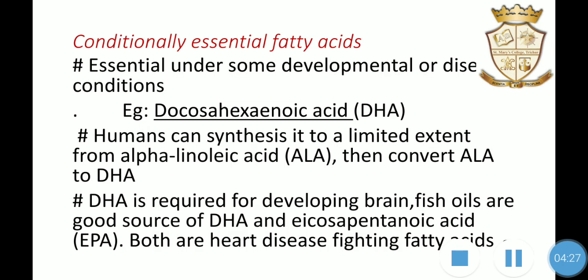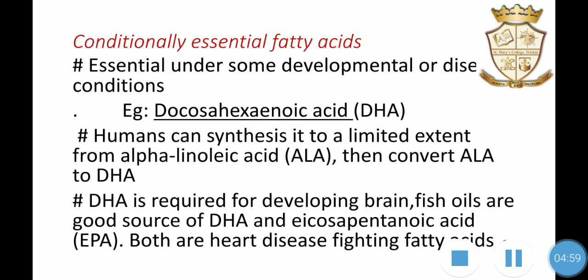Next we can see conditionally essential fatty acids. A conditionally essential fatty acid is only essential under some developmental or disease conditions. An example is docosahexaenoic acid, DHA. Humans can synthesize it to a limited extent from alpha linolenic acid, ALA.